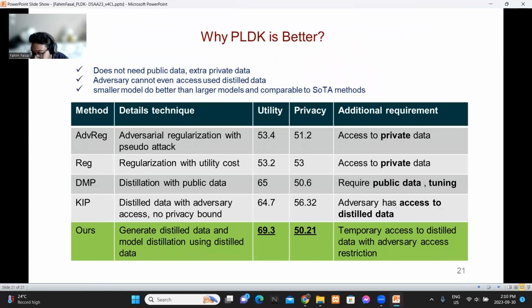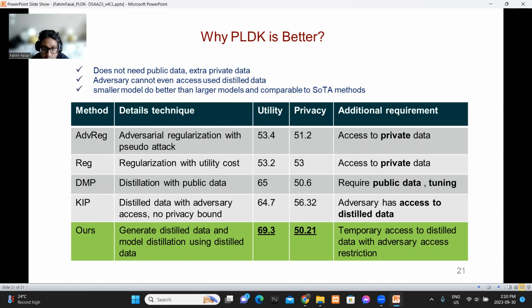So moving on to why PLDK is better. PLDK does not need public data or extra private data. The adversary cannot even access the distilled data, whereas previous approaches assumed adversary access to the distilled data. And we use a smaller model which can gain comparable performance to state-of-the-art methods.